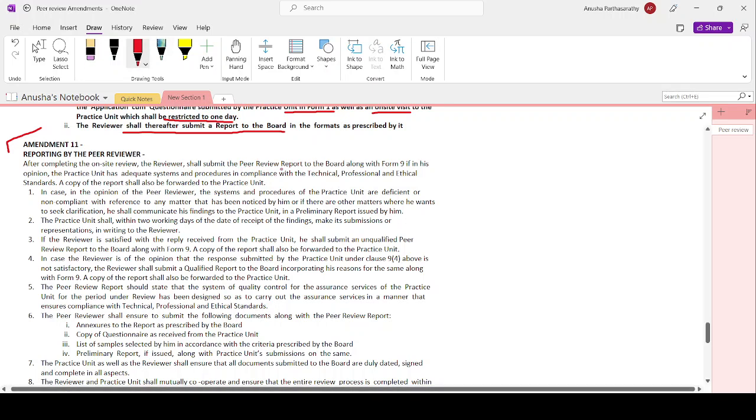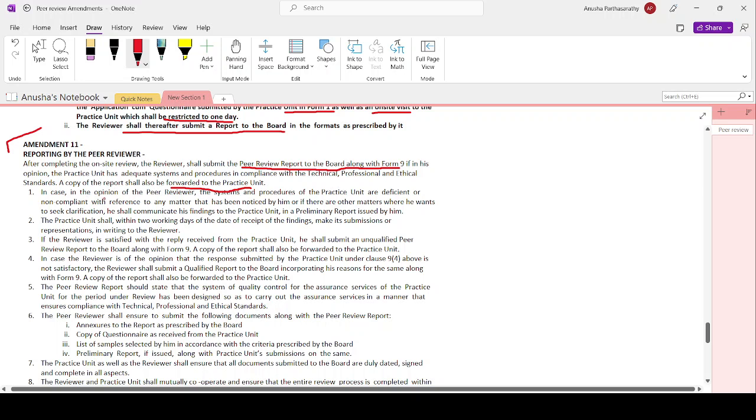Peer review report to be given to the board in Form number 9 if, in his opinion, the practitioner has adequate systems in compliance with technical, professional, ethical standards and modified opinion, then it is in Form number 9 first. Okay, the copy of the report shall also be forwarded to the practice unit. So I will submit to the board, and I will also forward a copy to the practice unit.